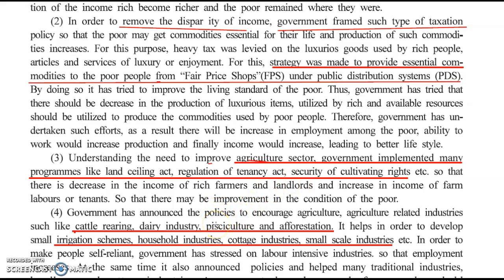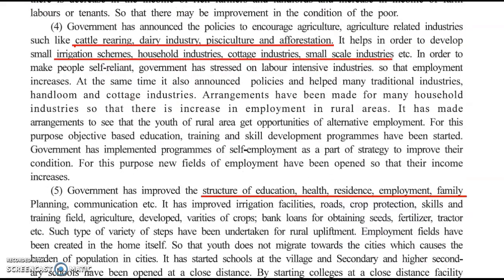The government announced other policies to encourage agriculture-related industries like cattle rearing, dairy industries, pisciculture. Pisciculture is fish farming, and afforestation. Other programs were small irrigation schemes, household industries, cottage industries, and small scale industries.